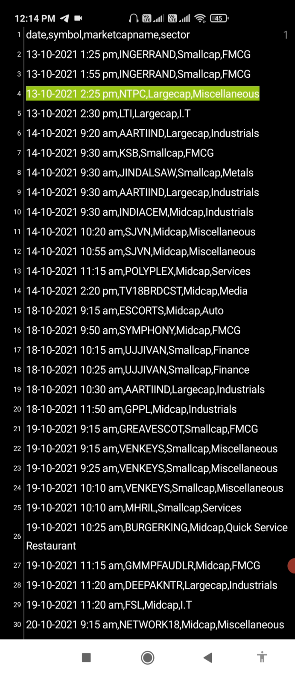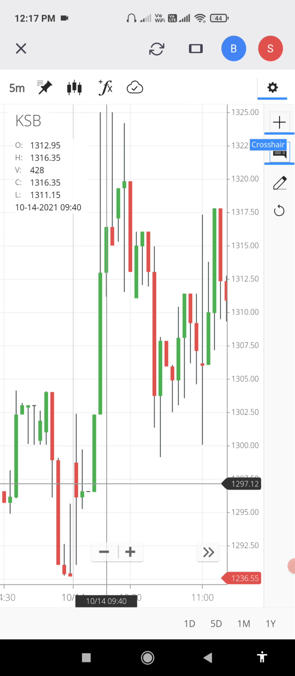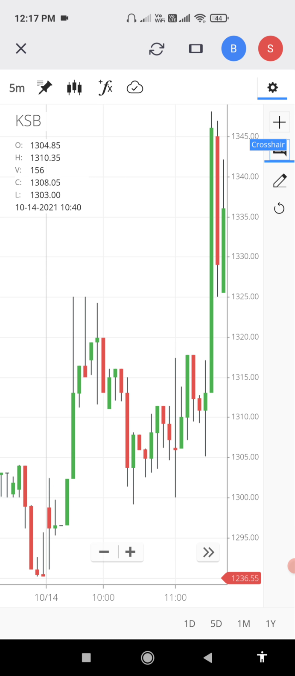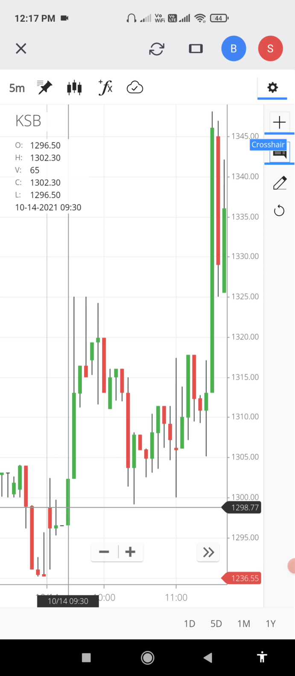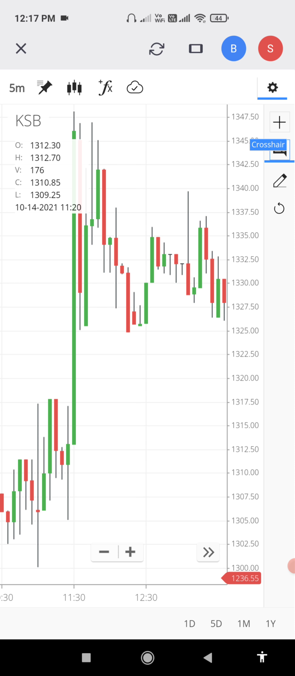Next, on the 14th, 9:30 KSB. We'll see 9:30 KSB. See, this is the 9:30 candle, and you have to enter here. It made a high in a quick move, and this candle's low stop loss is not hit. That is very, very important. The 9:30 candle stop loss is not hit, even after a very small SL it goes into a big upside rally.